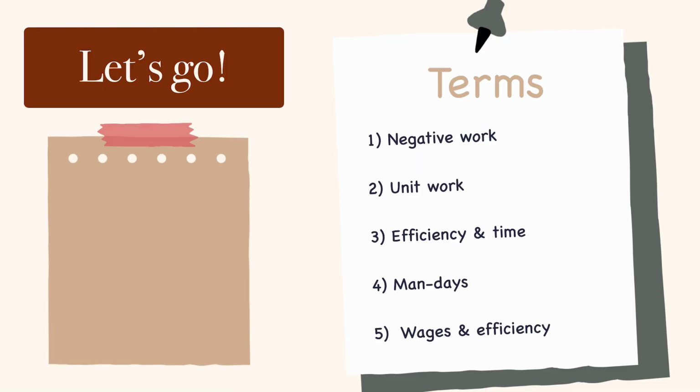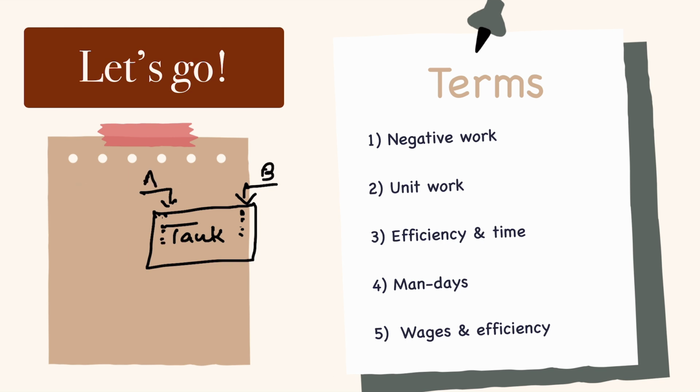Just go through it. Negative work means, let's say we have a tank. I'm building a tank here. This is a tank. Okay, I'll write tank. And this is an inlet pipe, a pipe which is filling up the tank. This one is also filling up the tank. So this is pipe A, this is pipe B. So we say A and B are filling up the tank. They are doing positive work, right?